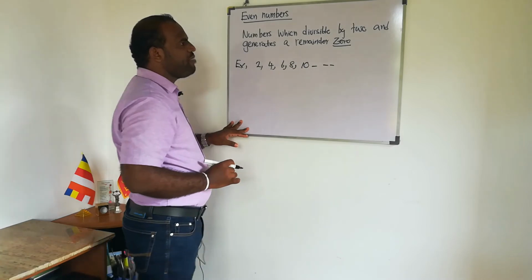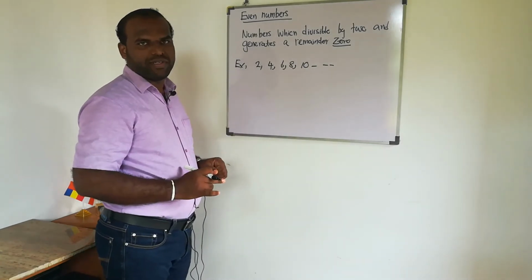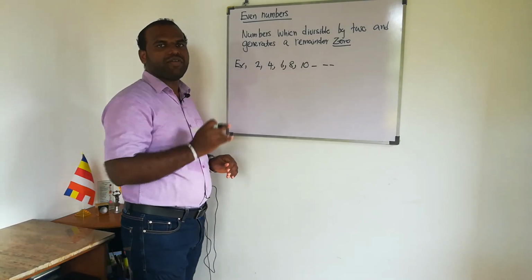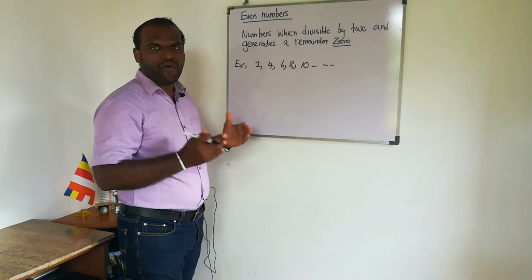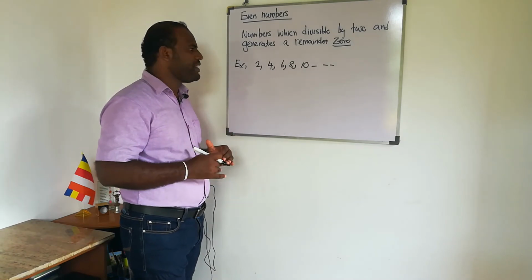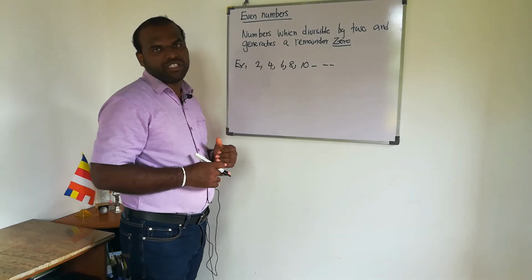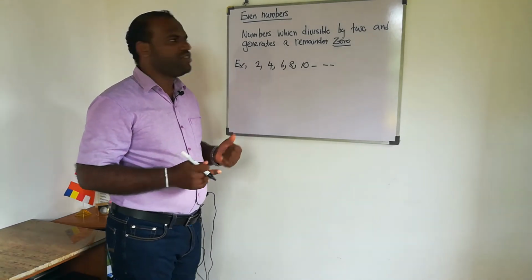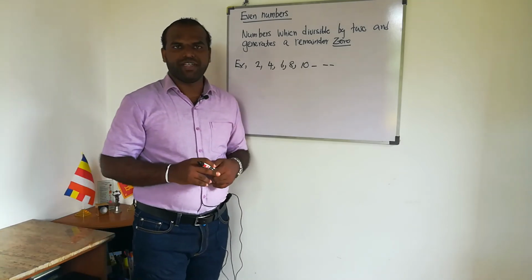Remember that, divisible by 2 and remainder 0. 2 is divisible by 2, no remainder. 4 is divisible by 2, no remainder. 6 is divisible by 2, no remainder. 8 is divisible by 2, no remainder. So even numbers are divisible by 2 with no remainder.